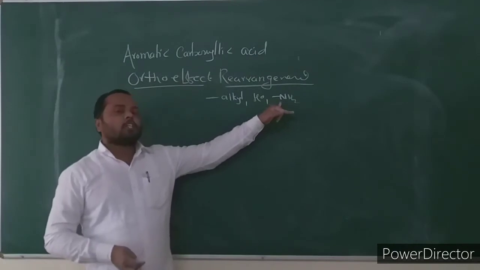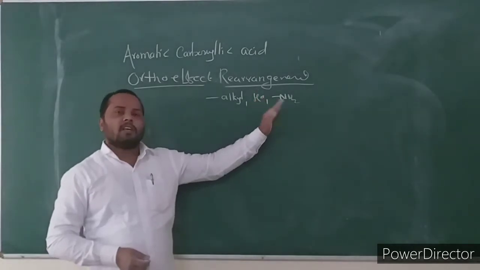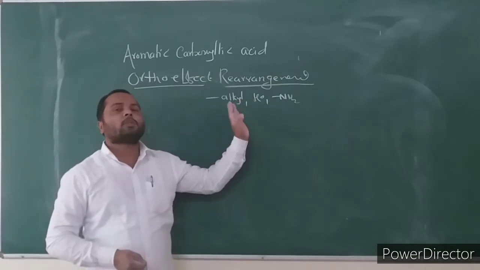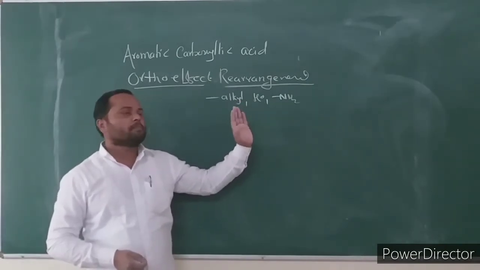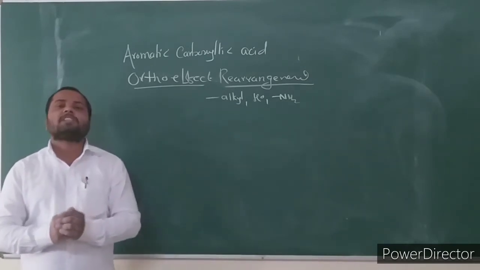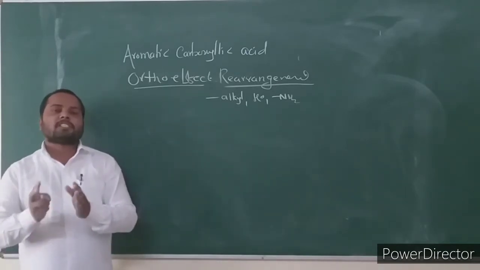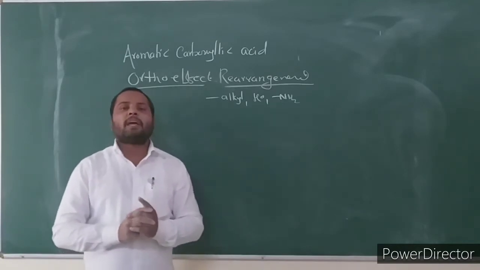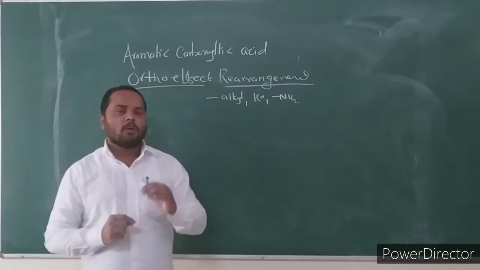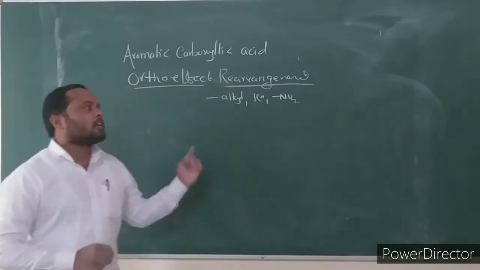Intramolecularly, the hydroxy group in the acid, the alcoholic group in the ester and the NH2 group in the amide abstract the ortho hydrogen present on the ortho group. Loss of a water molecule, loss of alcohol or loss of ammonia takes place to give the fragment ion. This fragment ion is very important. It is useful to distinguish the ortho isomer from the methyl para isomer. The para isomer does not undergo ortho effect fragmentation. Only ortho substituted acid, ester and amide undergo the ortho effect.